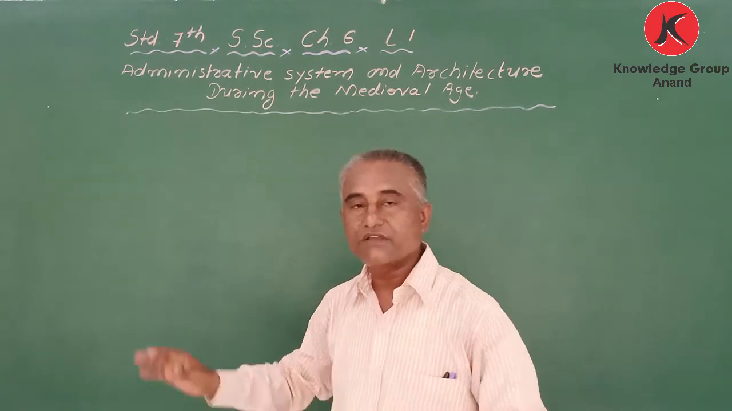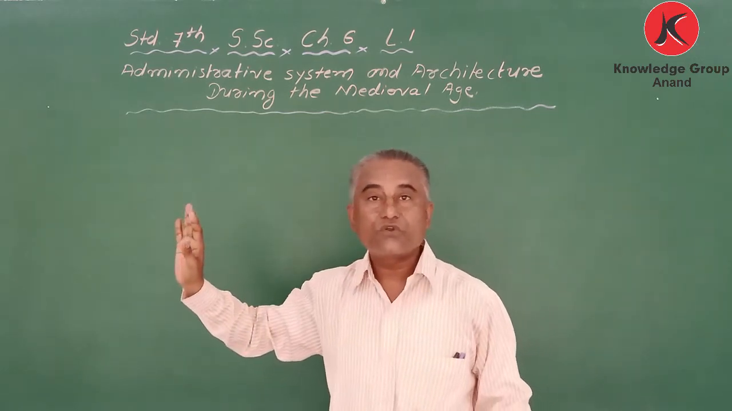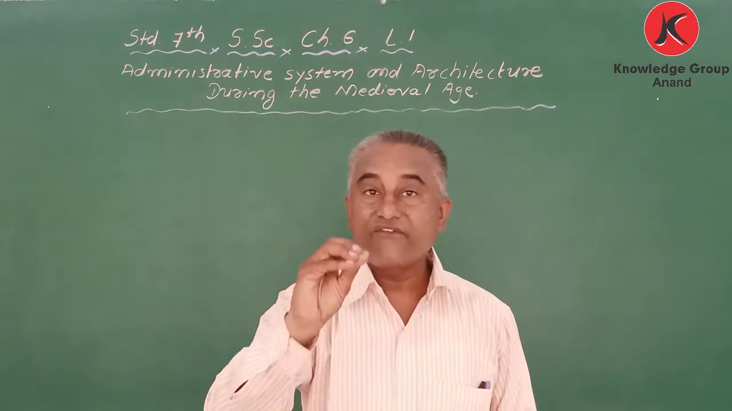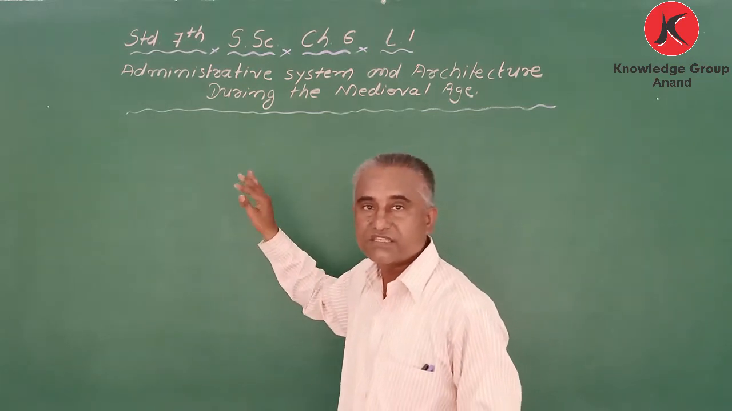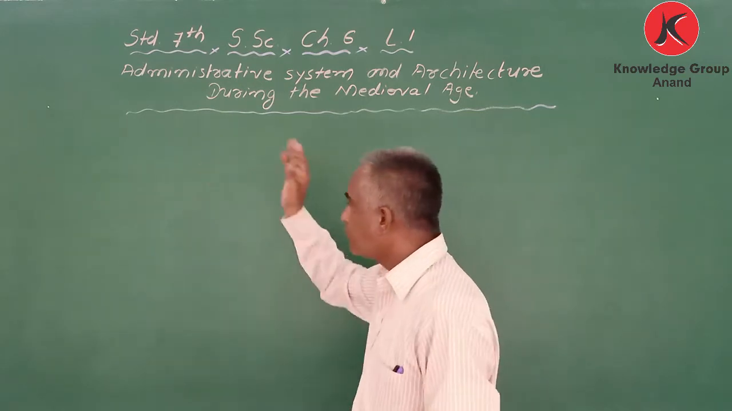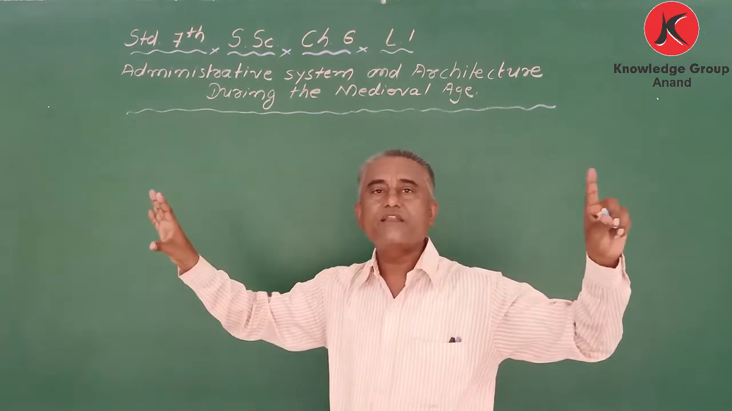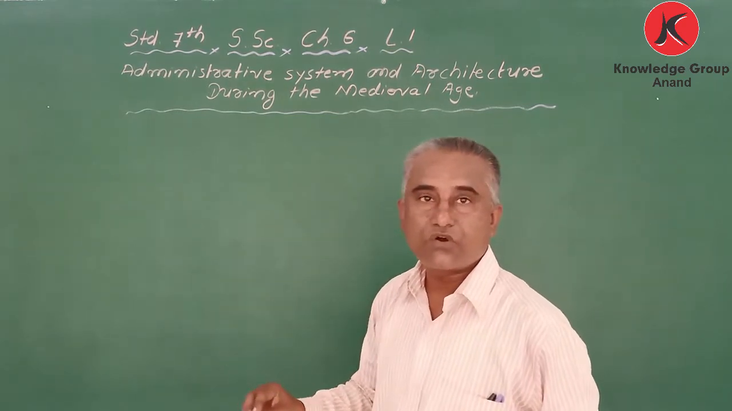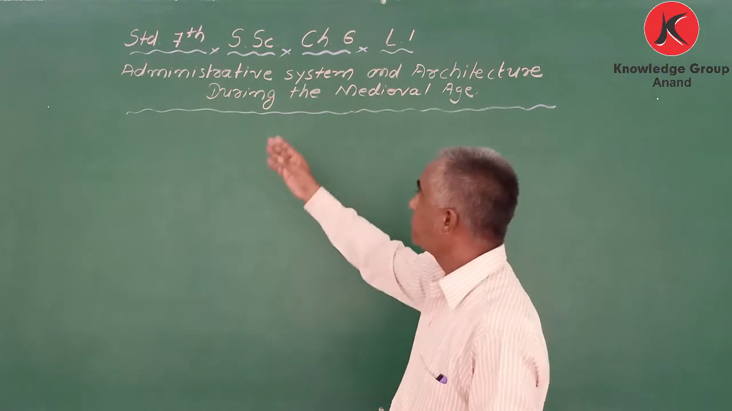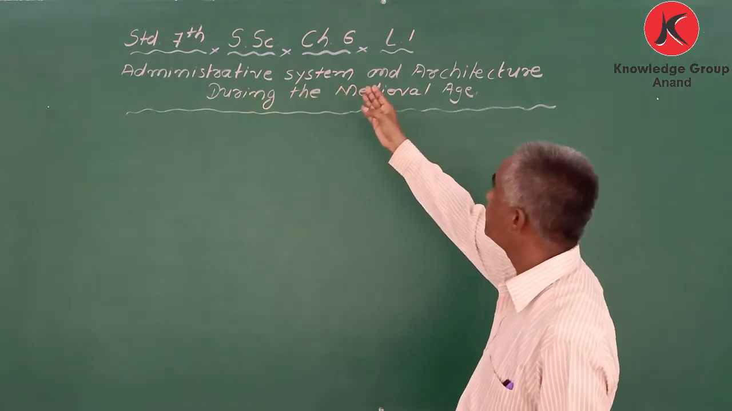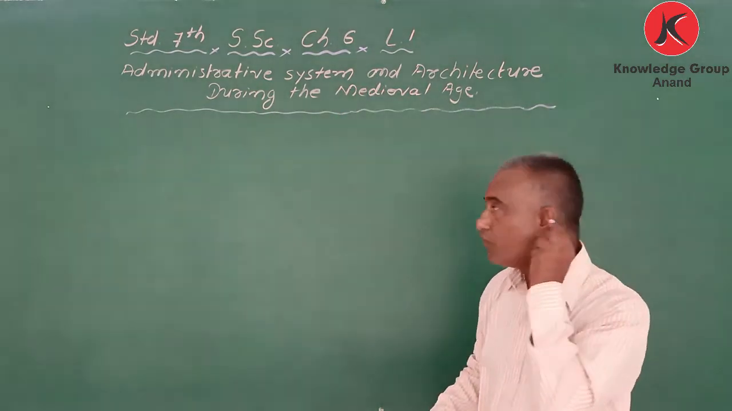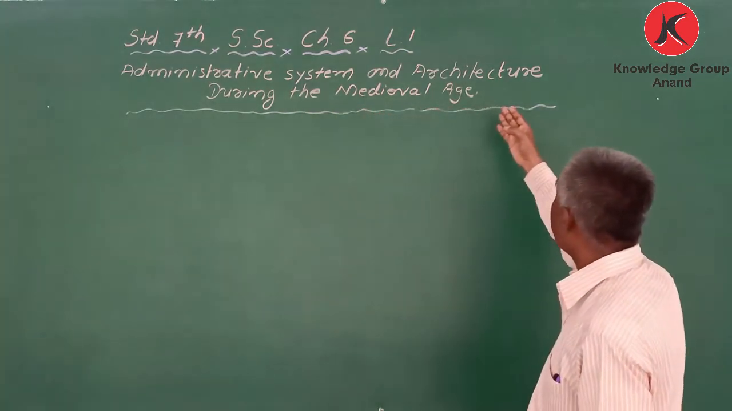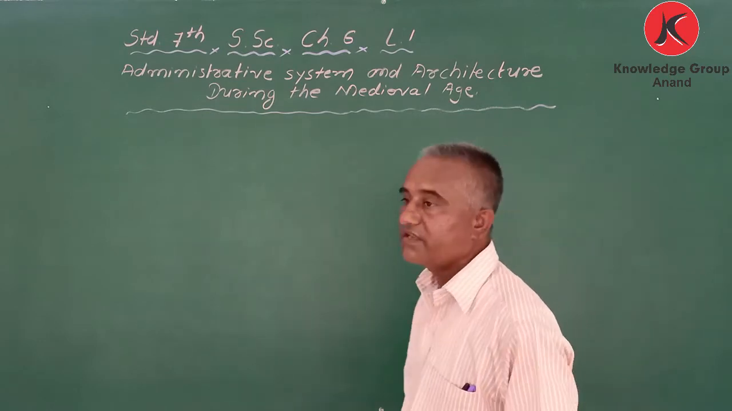No problem, my dear student. Here it is not this much long things are given. I will try my level best to make this thing easy. Though the title is very big, my dear student, here it is not this much complicated to remember. So standard 7 SS chapter 6 lecture 1. What is the name? Administrative System and Architecture during the Medieval Age.